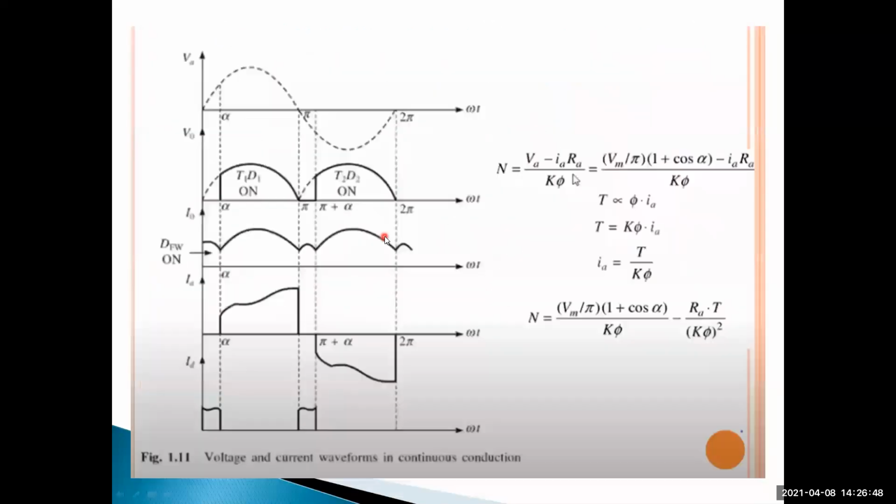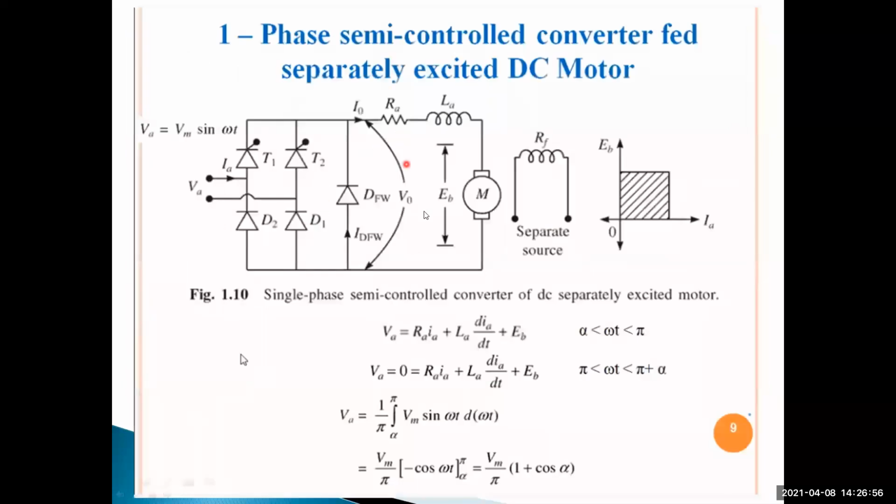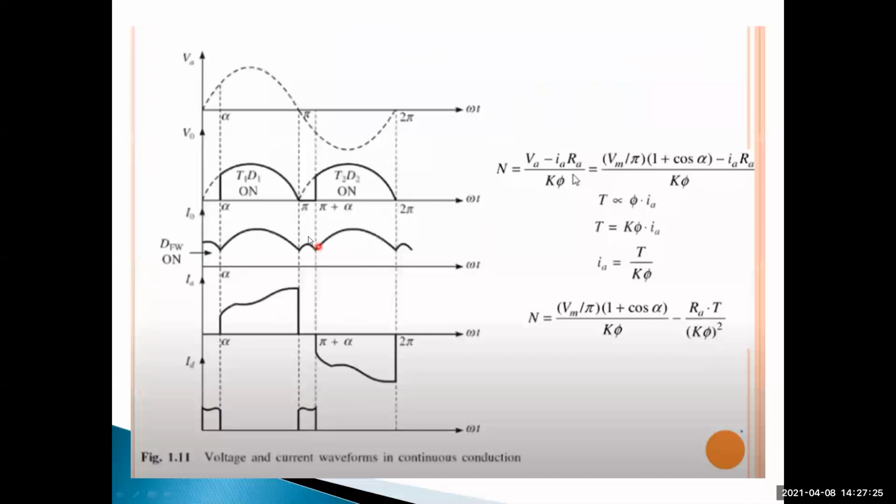So during the negative half cycle, pi to pi plus alpha, the inductor supports this current through the freewheeling diode. The inductance releases its energy through the freewheeling diode in the reverse manner. That's why the freewheeling diode conducts and the current circulates. In that case, the freewheeling diode is turned on and acts as a short circuit. Under short circuit condition, there is no supply voltage across the DC motor. The voltage is 0.